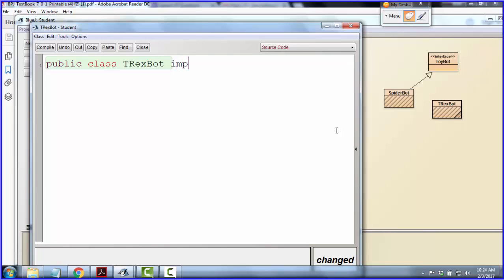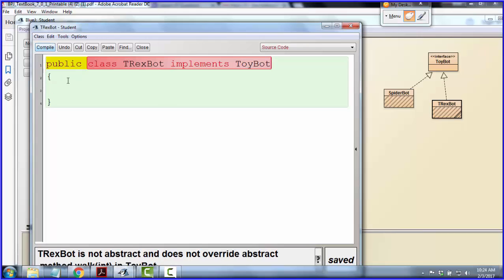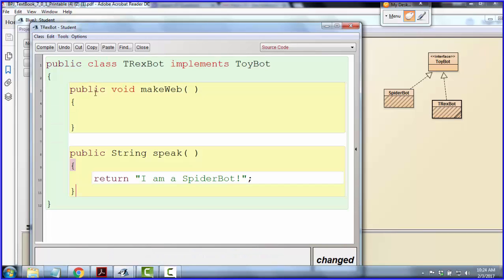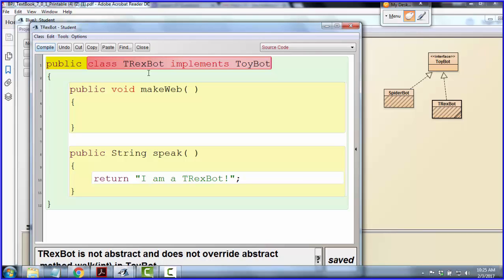And again, I'm going to say implements toybot. Now, once I put that word implements there, I'm forced to override those two methods. So I went ahead and copied them. And I'm just going to change it real quickly to say that it's a T-Rex bot. And just for the sake of time, I'm not going to give this one its own constructor or state variable.